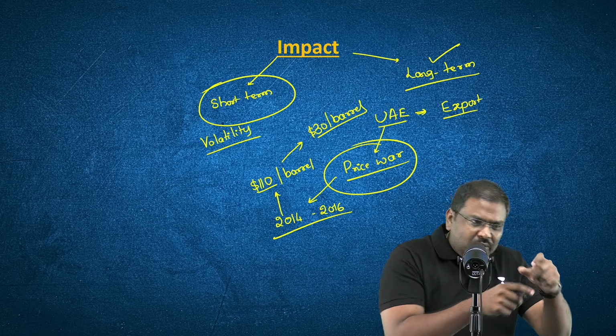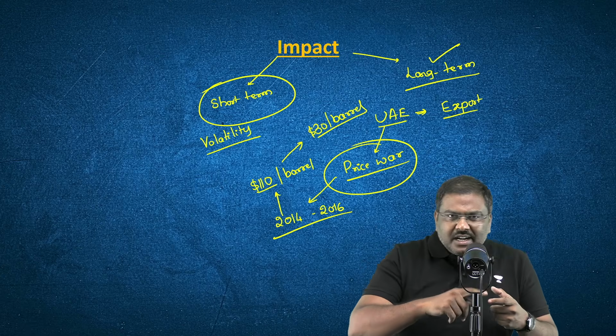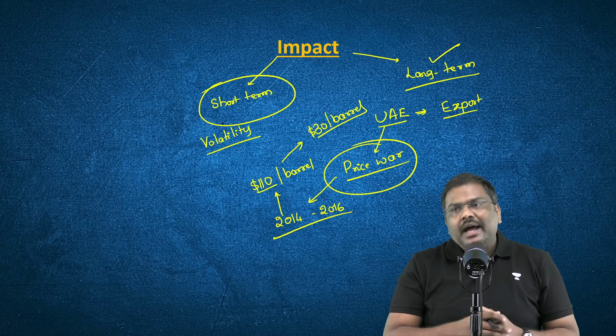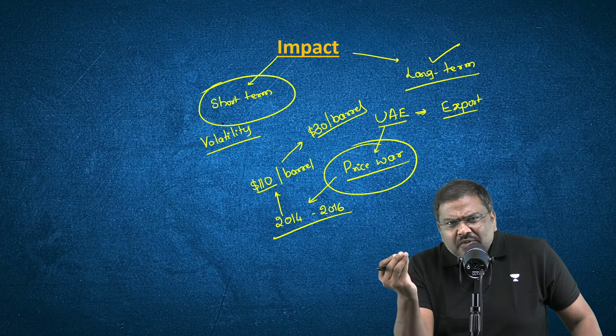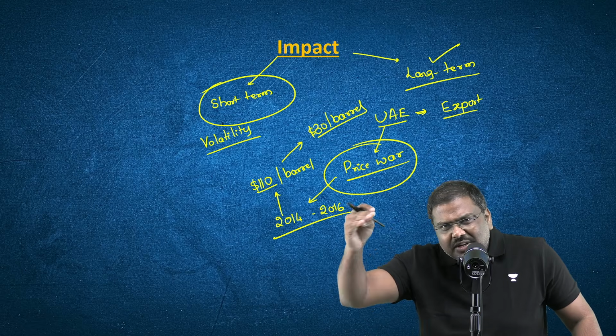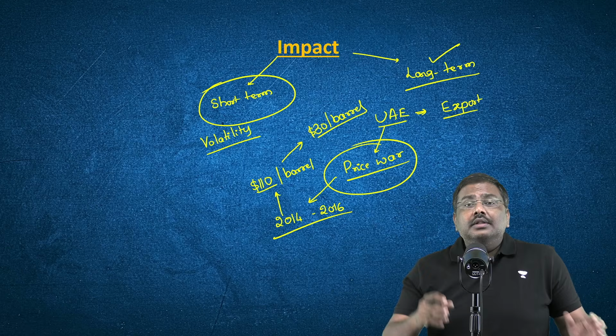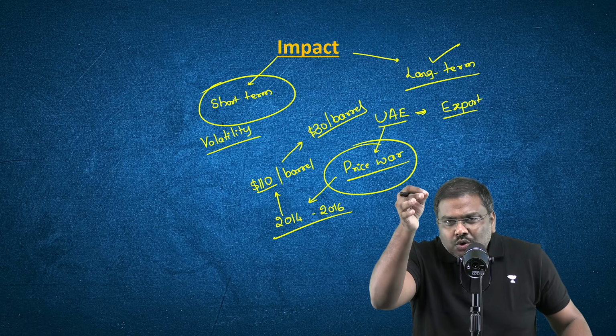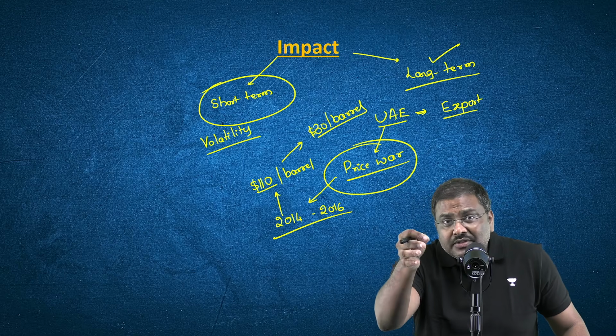On the one side, United States of America started producing more and more, that is the shale oil, and supply increased. And on the other side, the OPEC group of countries did not cut their production. They continued to produce the same level which is allocated under quota. This led to a supply glut in the international market, and that led to a sudden crash in the market prices of crude oil.